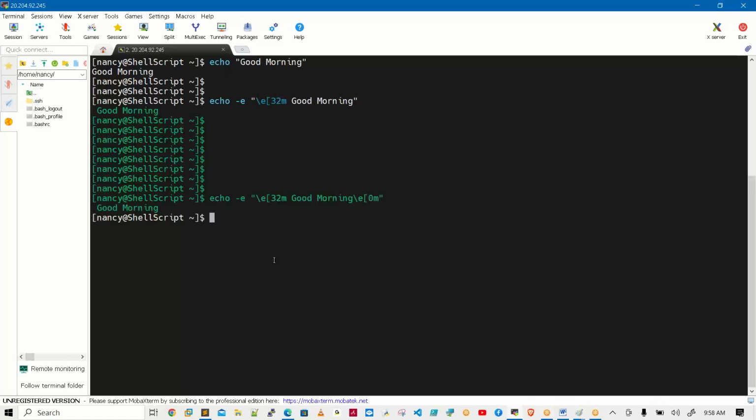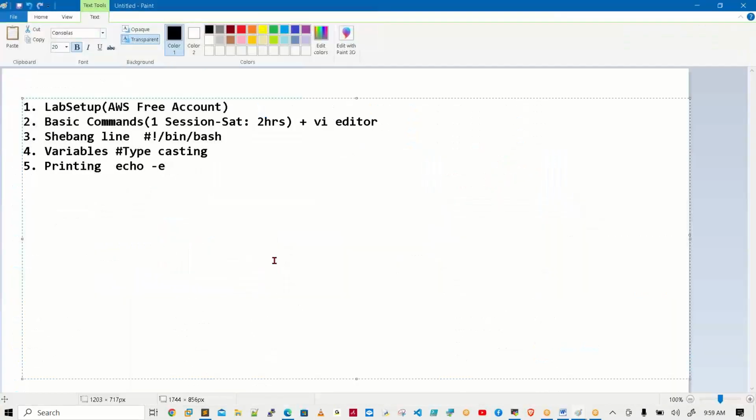See how to stop it. Yes, I stopped that one. -e, -n, I mean special characters. See this one? How to print multi-line statements. Especially for the echo command, that is a very important one.